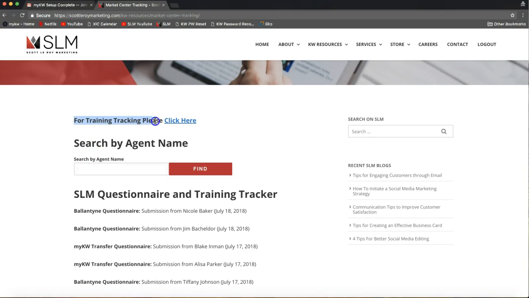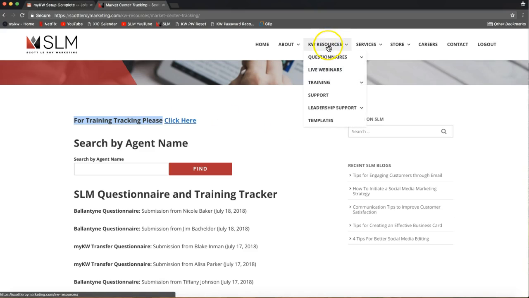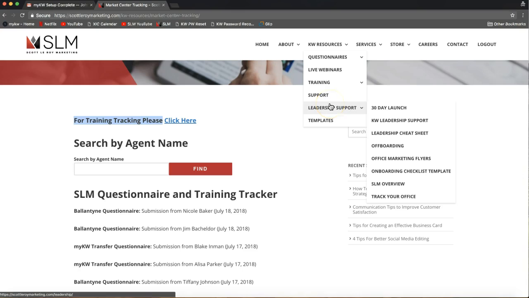And we also have training tracking. I know that training tracking is big right now, so we do have a list here that shows you which agents came to our online training classes as well. So hopefully that'll help out for your training tracking. And just one more reminder of how we got to all that: KW Resources and Leadership Support.